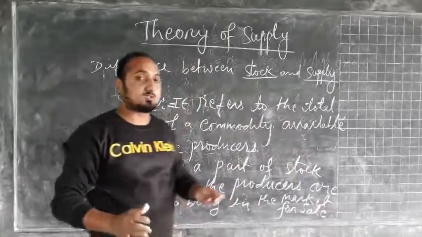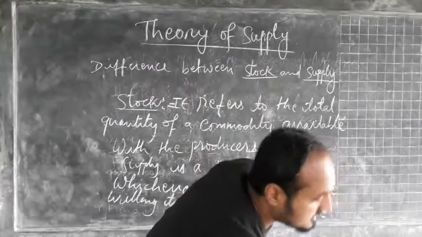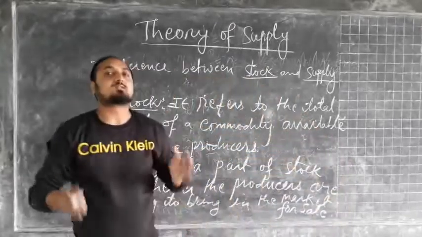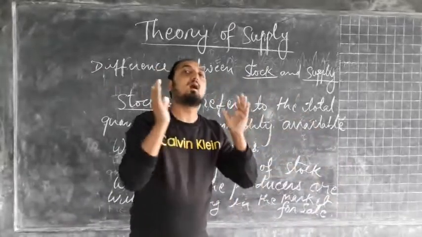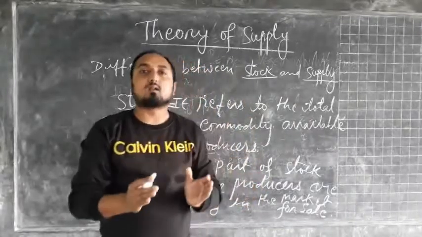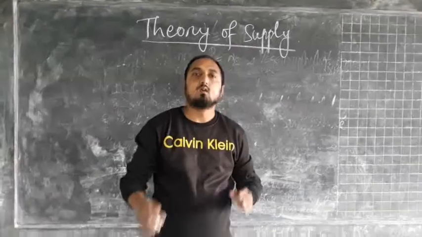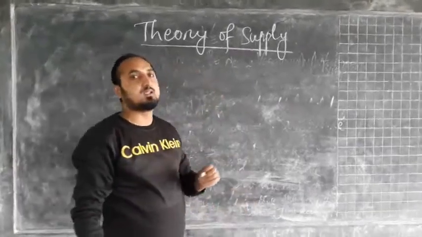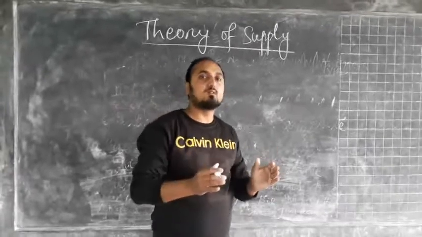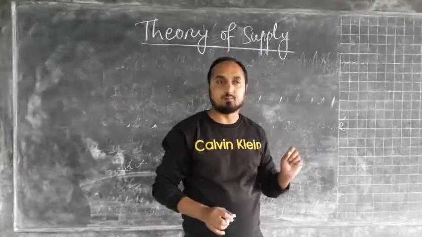So stock is the total amount of commodity that is available with the producers. So that concept is called stock. And supply is only the part of stock that the producers are bringing in the market for a sale. So that concept is called supply. Now I'll give you one example in this context, and from there it will be easier for you to understand the concept of that stock and supply.